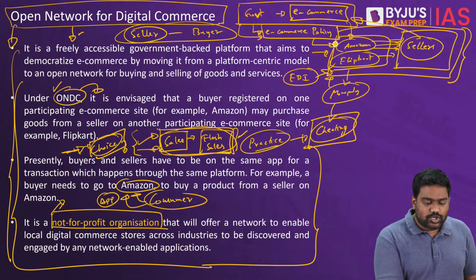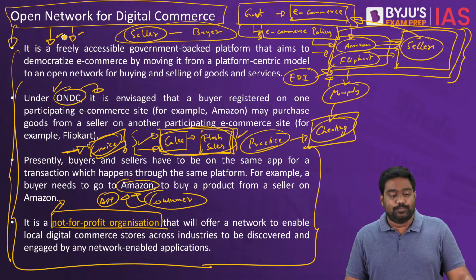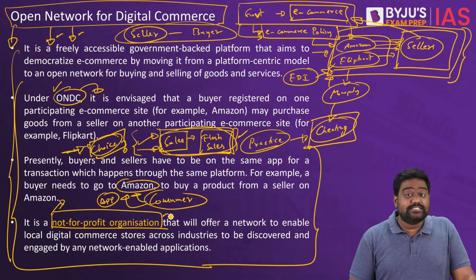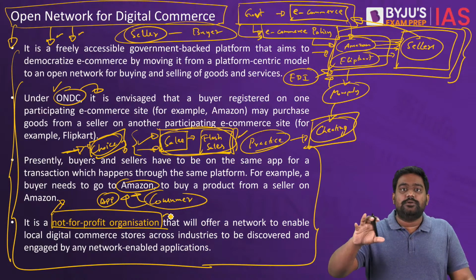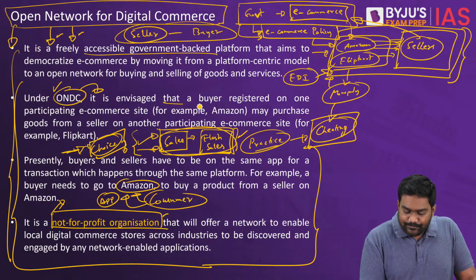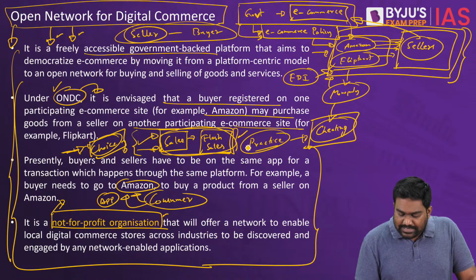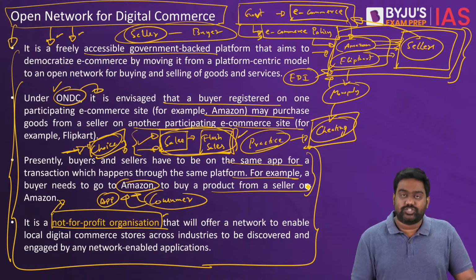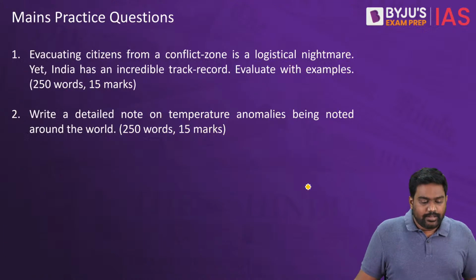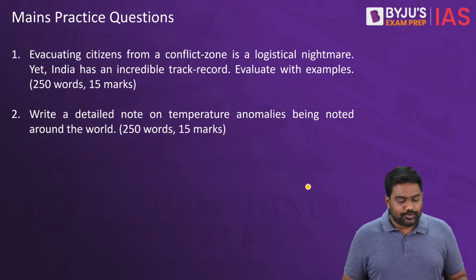So UPSC might ask you, what is Open Network for Digital Commerce? So please make a note. It's a not-for-profit organization. It's an open source digital commerce platform where you can access product information and price information of all e-commerce sites on a single platform. Got it? So this completes my discussion for today.